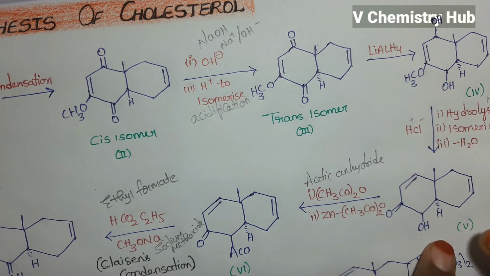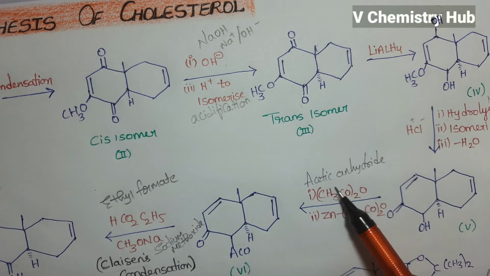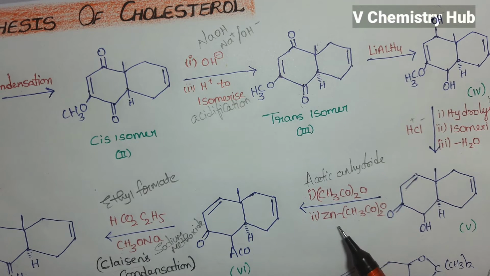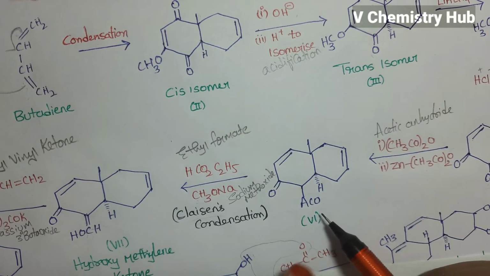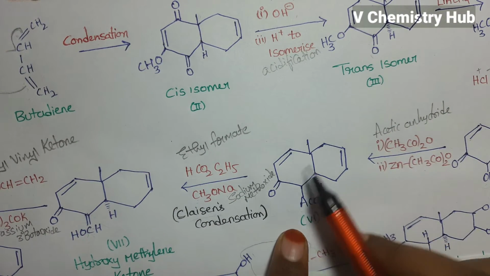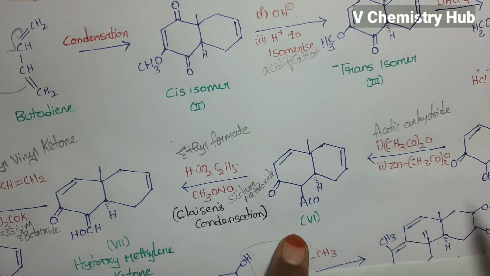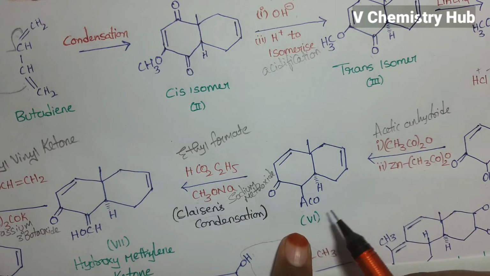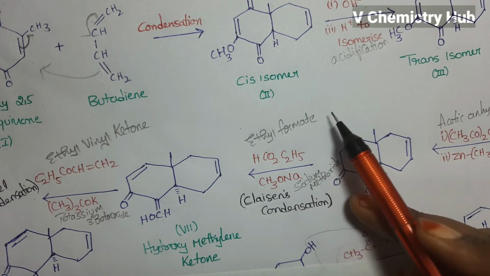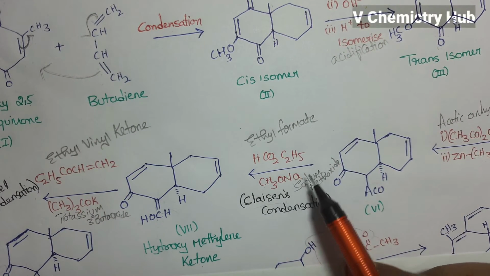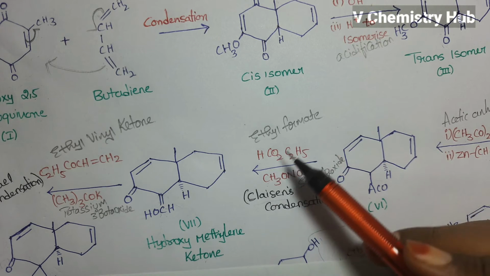This compound 5 on treatment with acetic anhydride followed by zinc, then we will get this compound 6. Here in the place of the OH group, an acetyl group is attached. So this is on treatment with ethyl formate followed by sodium methoxide. So this is a Claisen condensation.